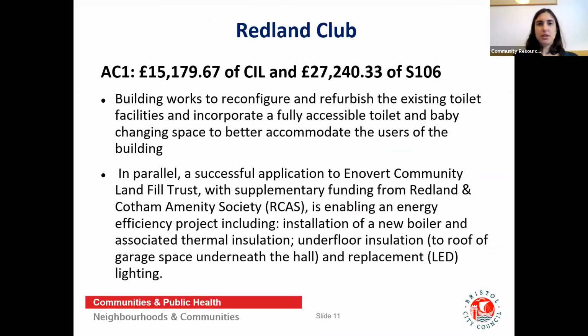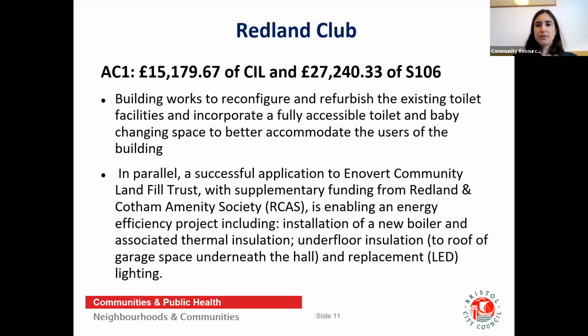Another example that we wanted to show you is the Redland Club. This was awarded a mix of SIL and Section 106, so 15,000 of SIL and 27 of Section 106. It was aiming to reconfigure and refurbish the existing toilet facilities and incorporate a fully accessible toilet and baby changing space to better accommodate users of the building.